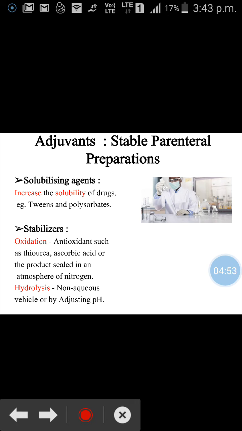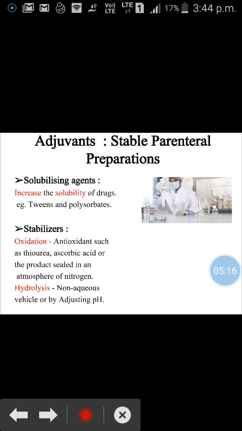First, solubilizing agents are used to increase the solubility of drugs which are slightly soluble in water. Example, Tweens and polysorbate used as a co-solvent. Second, stabilizers are added to prevent the oxidation and hydrolysis reactions.